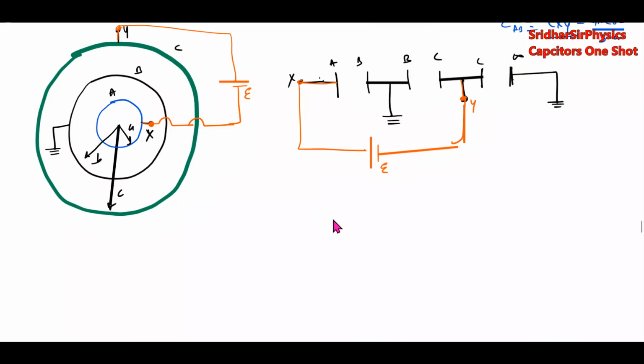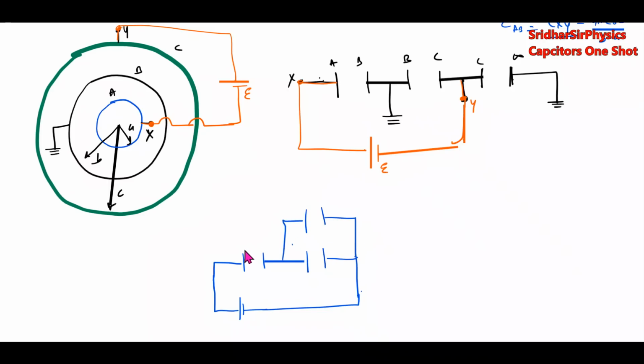So these three, A, B, B, C, infinity, C, and this is voltage, and this is cell E. We'll write down the capacitance.